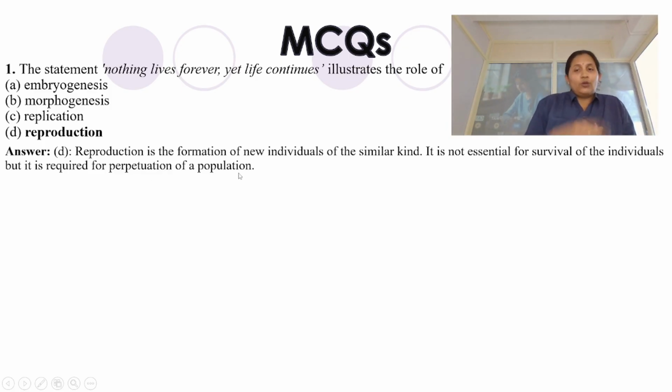If there is no reproduction, 2 to 4, 4 to 6, 8 will not happen, right? If this has to happen, reproduction has to be there. If the population has to increase, reproduction is the only way it can happen. But an individual who did not reproduce is still a living individual. Just because he did not reproduce, he is not considered a non-living organism. He is still a living organism, students. But reproduction is not essential for the survival of an individual. He will still age, do his routine and still die. It is only required for the population, students. That is why it is very, very important.